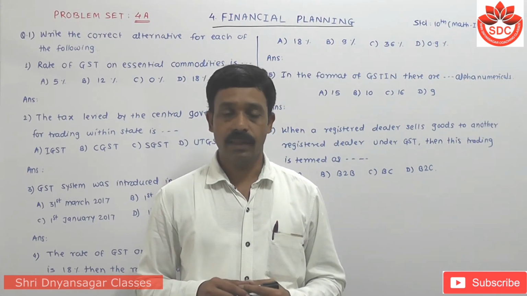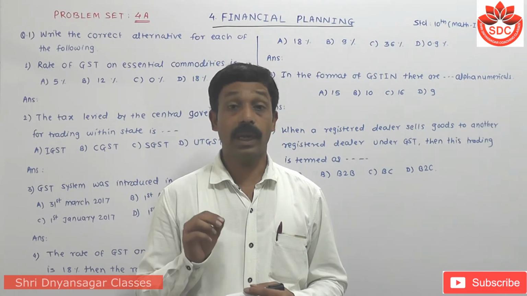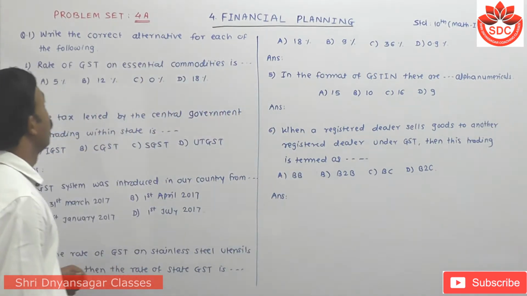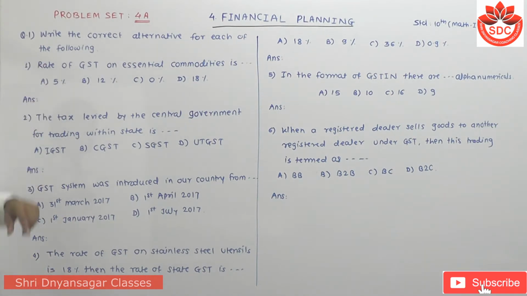Students, today we discuss the problem set of Chapter 4, Financial Planning, of Mathematics for 10th standard. Now this is Problem Set 4A. The first question is: write the correct alternative for each of the following.